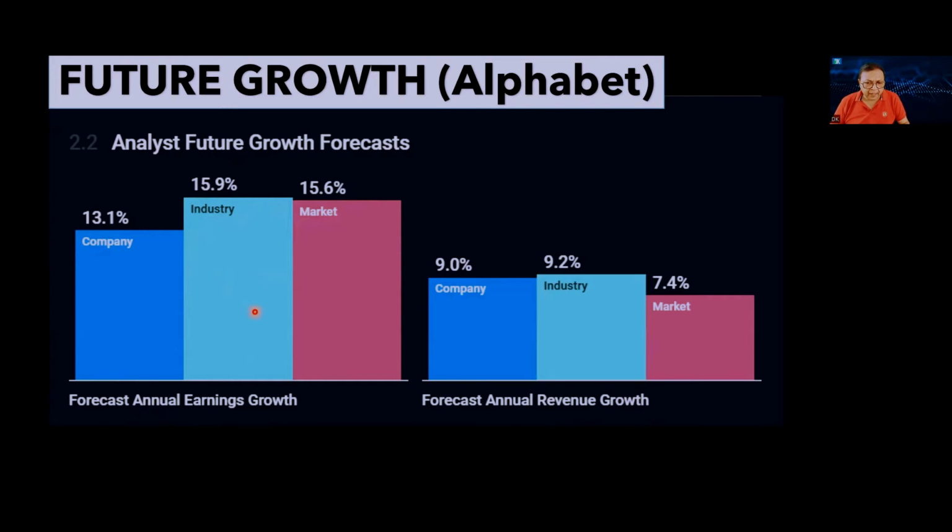it is slightly lower than the industry and the market. If we check the forecast on annual revenue growth, the revenue of Alphabet is likely to grow at 9%, while the industry is likely to grow at 9.2%. So more or less, it is likely to grow at the pace of the industry itself. But it is better than the overall broader US stock market, which is likely to grow at 7.4% in terms of revenue. So broadly, we can say the future growth of Alphabet looks good.